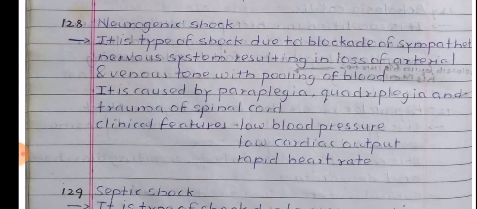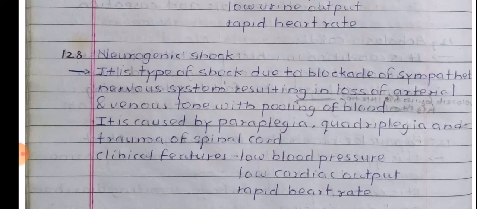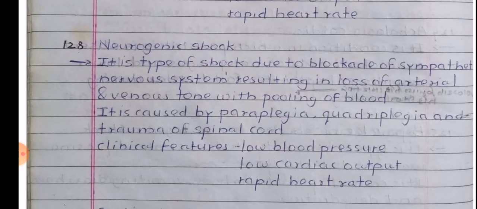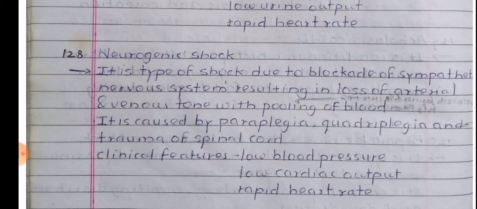So with this we end the general surgery and systemic surgery important definitions which could be asked in your paper, and some important 2 markers of previous years which I have included here. If we get the time, we'll be specifically focusing on the 2 markers previously asked in MUHS, and students from other universities can also refer to these videos because I guess important definitions are universally the same throughout India and even abroad. So that was it for this video of general and systemic surgery.